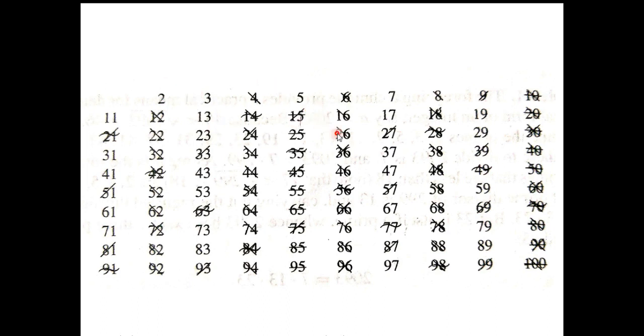After 15, the multiple of 3 is 18, but you can see that 18 is already cancelled when we were cancelling the multiples of 2. So we will see that when we are cancelling the multiples of different numbers, some of the numbers have already been cancelled. At last, when we have cancelled all the multiples of different prime numbers, we are left with the prime numbers in this range, 2 to 100.